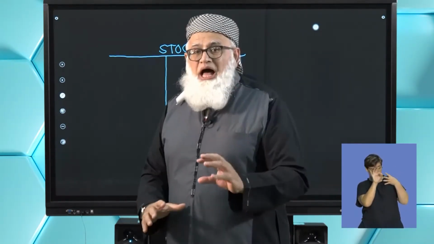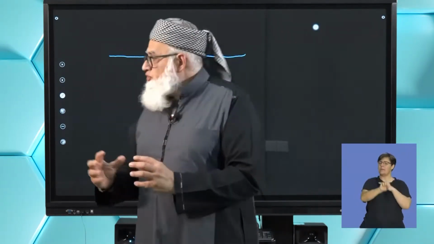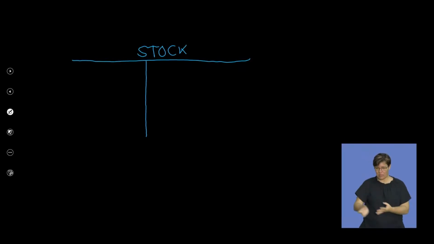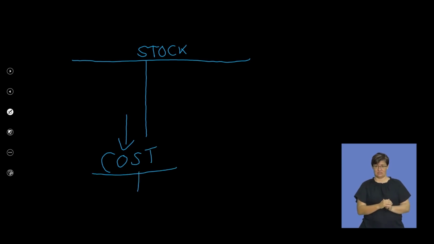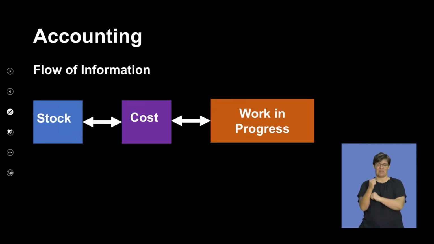For now, I want you to realize that there's a flow of information. So you have your stock account, which flows into your cost account, right? And you will notice that then moves into your work in process, namely your manufacturing account. So let's take a look at this slide again. Here you have your stock account.